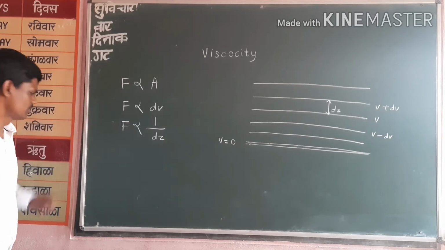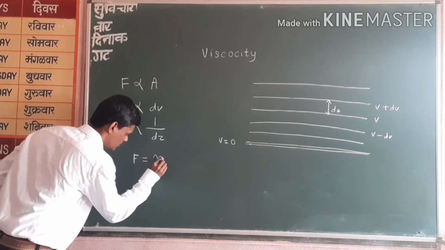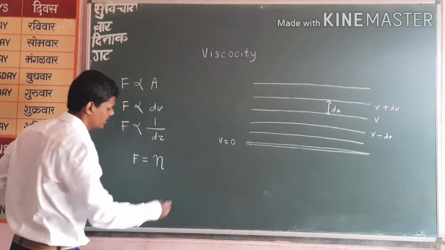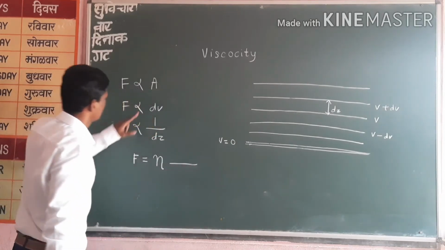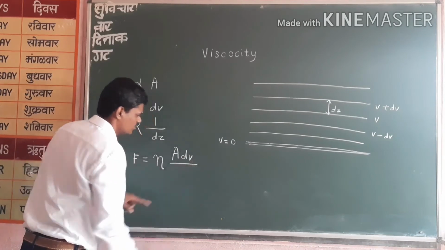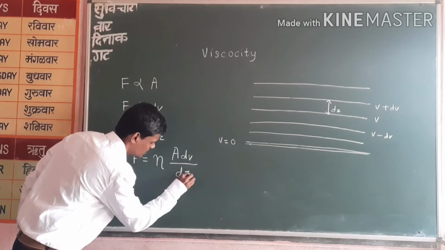So from this we can create an equation. Okay, so F is, here comes the coefficient of viscosity, Greek letter eta. So it is directly proportional to A, and dv, that is change in velocity or relative velocity, and inversely proportional to the distance between them, dz.